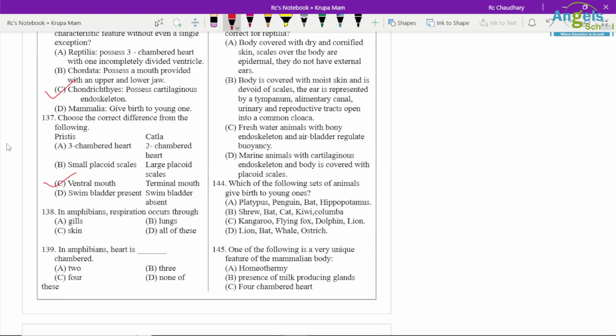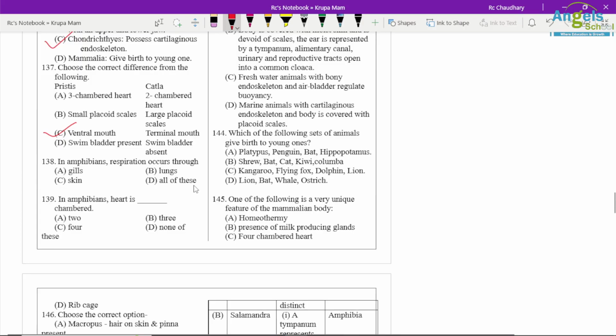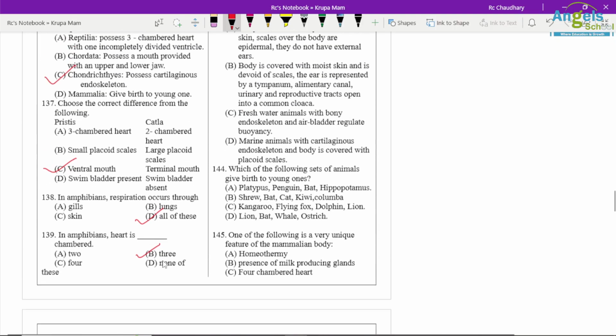Question number 138. In amphibians, respiration occurs through gills, lungs, skin, and all of the above. So all of the above is the right option. In amphibians, the heart is dash chambered. So most amphibians have a three-chamber heart.